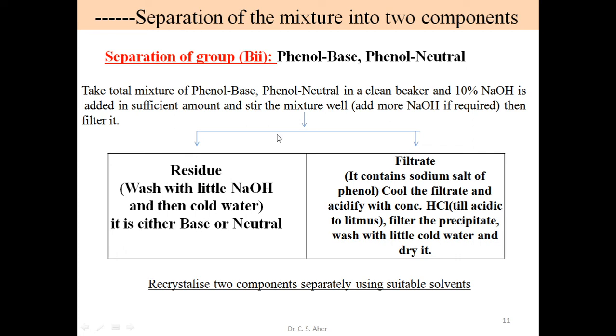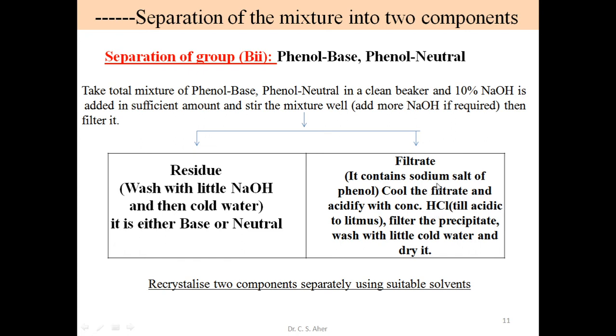This residue may be a base or it may be neutral. Wash that residue with the same solvent, that is NaOH. If some phenol is present, it is washed out by NaOH and then by cold water. All that solution is collected in a clean beaker below the funnel. It contains the sodium salt of phenol, which is soluble and present in the filtrate. Cool the filtrate and acidify with HCl.